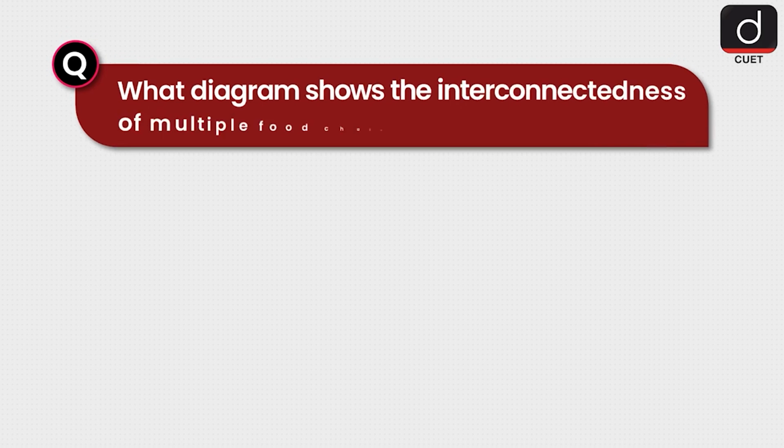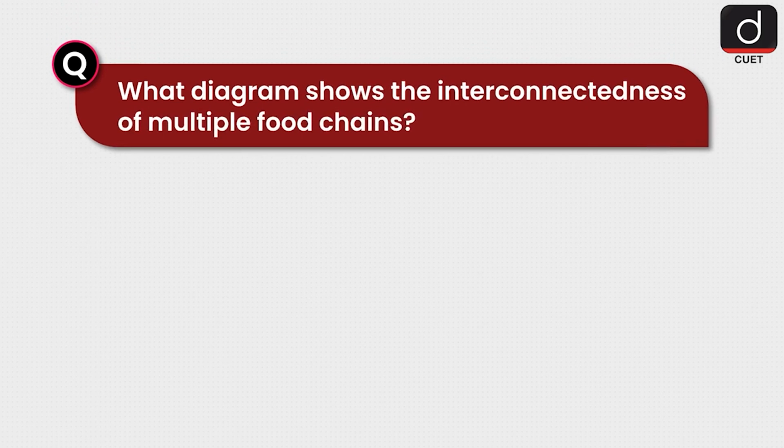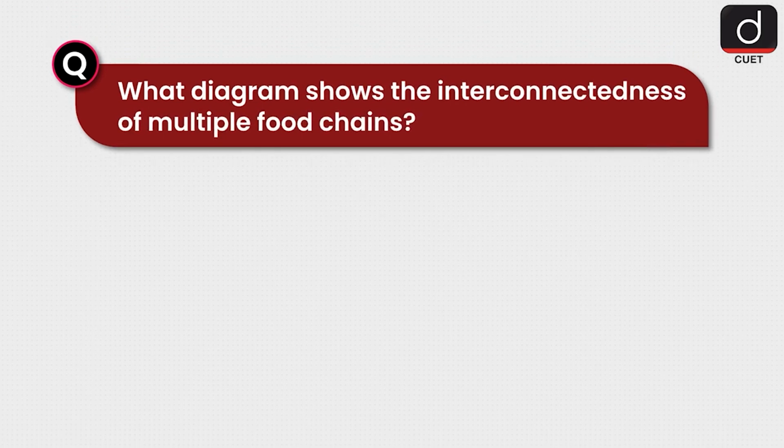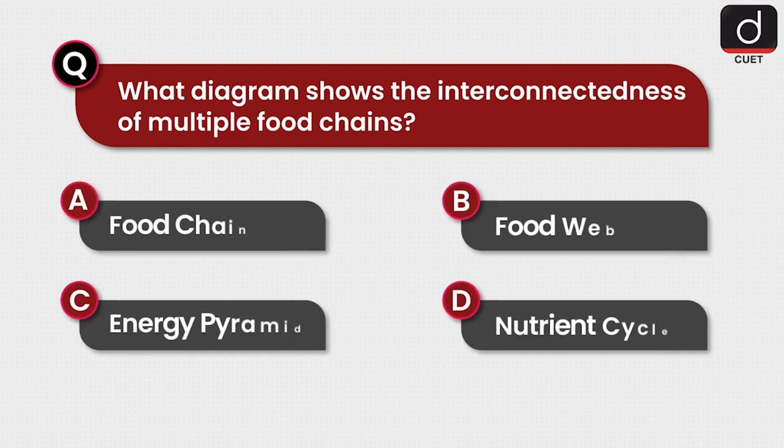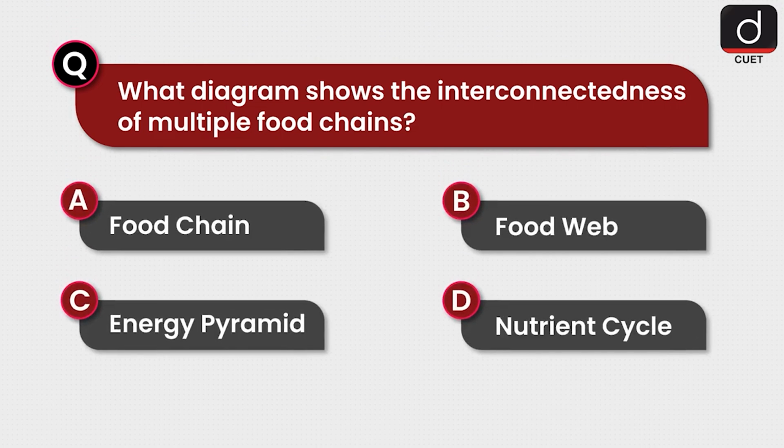Ready to assess your grasp of the topic? Try this question. What diagram shows the interconnectedness of multiple food chains? Food chain, food web, energy pyramid, nutrient cycle.